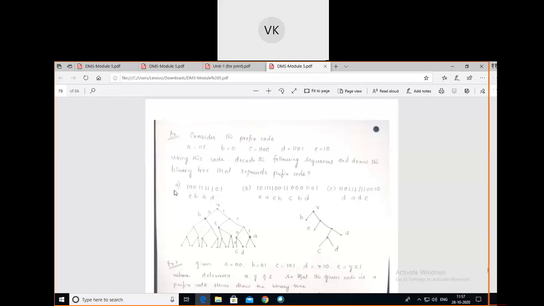Do the same procedure until you get the last digit in the given sequence of binary numbers. This is the answer for using this code, decode the following sequences.